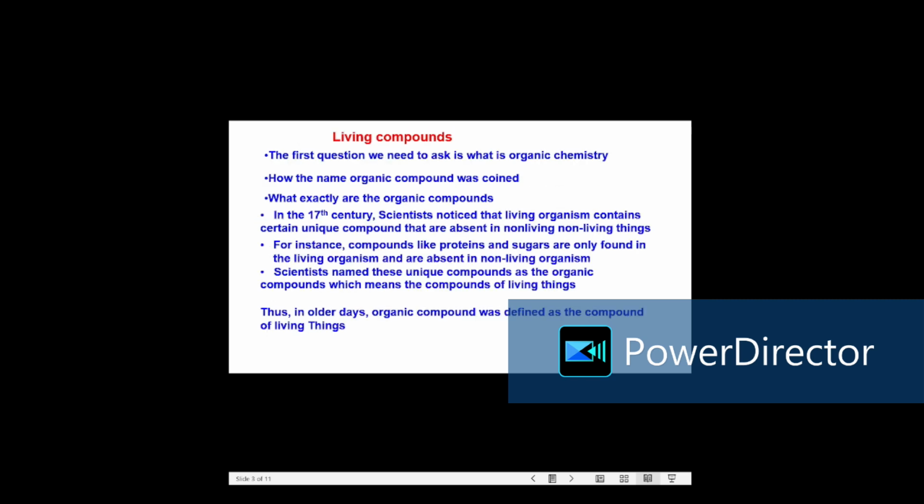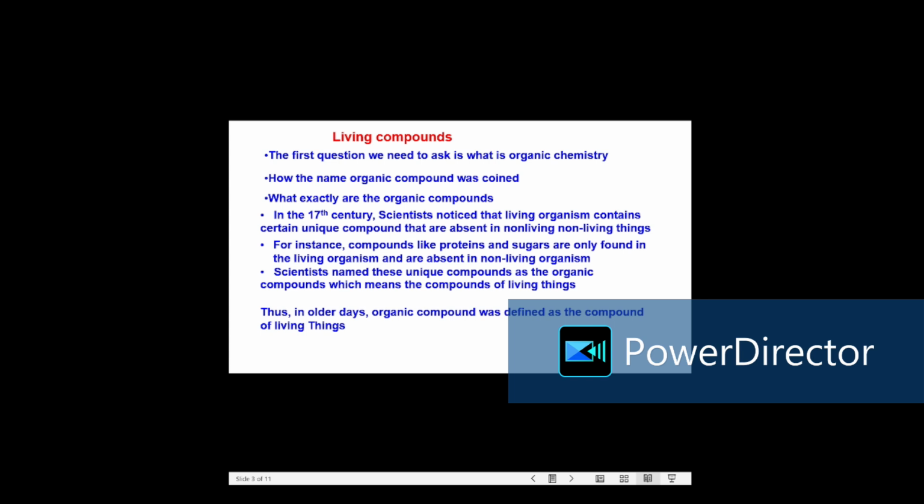So let's begin. Before we deep dive into the subject of organic chemistry, the first question we need to ask is, what is organic chemistry? How was the name organic compound originated? What exactly are these organic compounds?